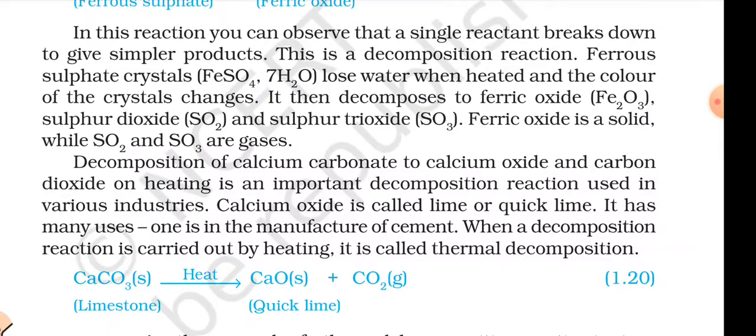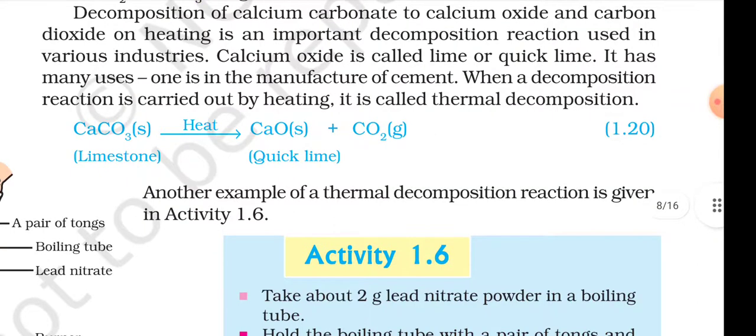Decomposition of calcium carbonate to calcium oxide and carbon dioxide on heating is an important decomposition reaction used in various industries. Calcium oxide is called lime or quick lime. It has many uses. One is in the manufacture of cement. When a decomposition reaction is carried out by heating, it is called thermal decomposition. CaCO3 (solid, limestone) heat gives CaO (solid, quick lime) plus CO2 (gas).